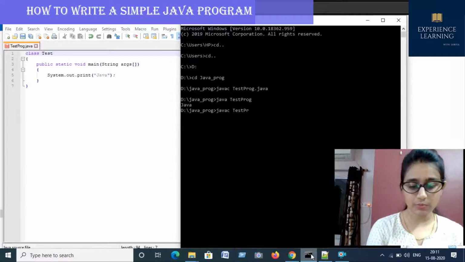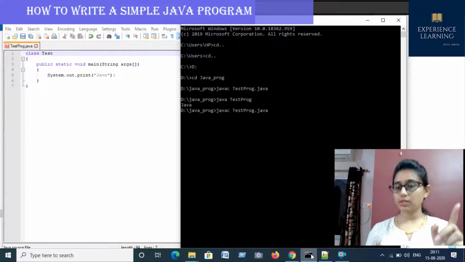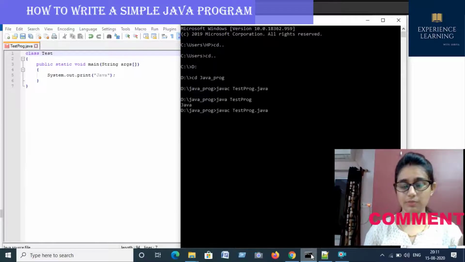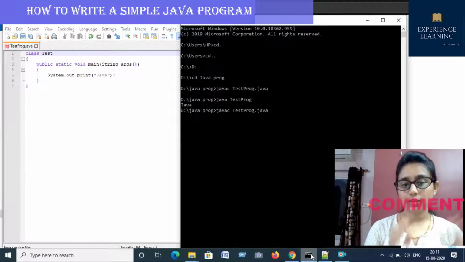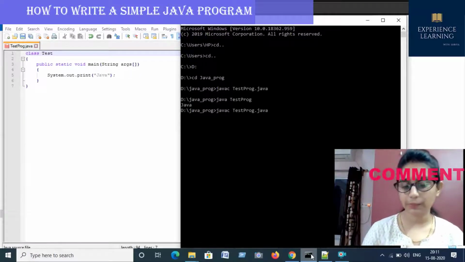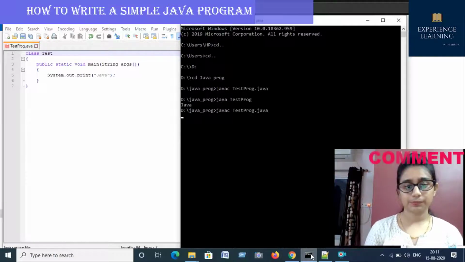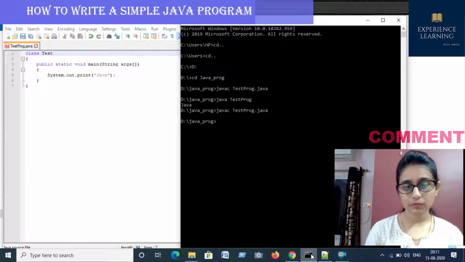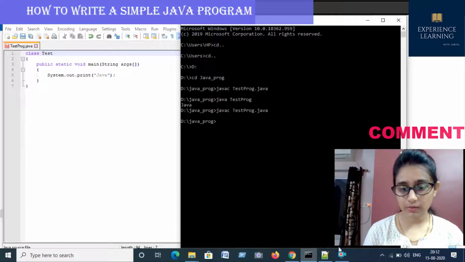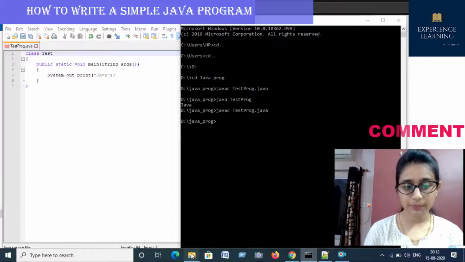The file name is testprog.java. I have just changed the class name. The class name is now class Test, and I am going to write javac and then the file name, testprog.java. Now the compilation is done.